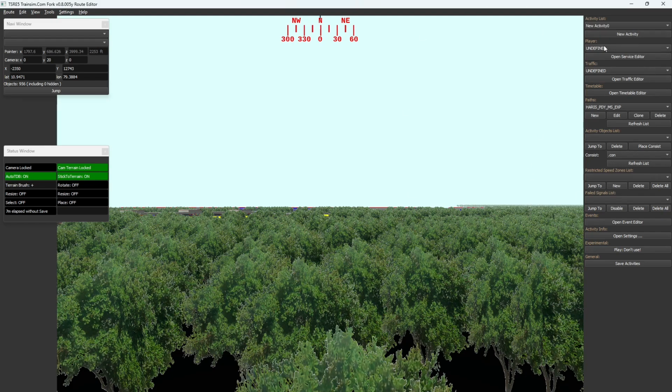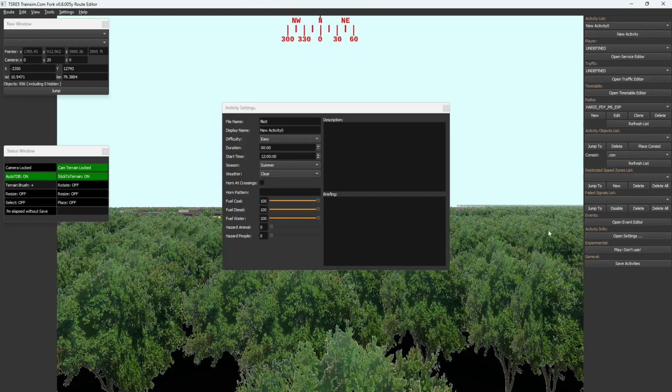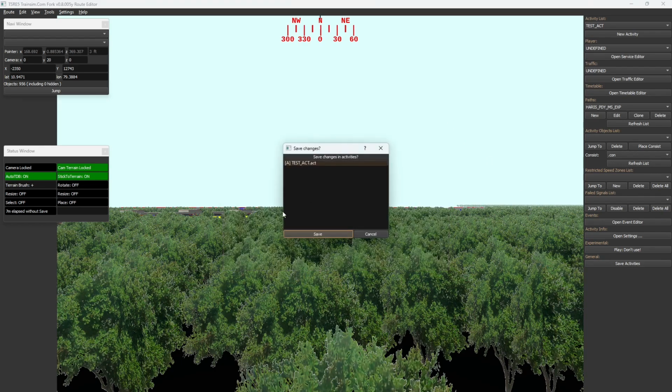So let us create a new activity. We have created a new activity. We'll open the settings and put a test activity here. You can do this in any route. We'll give the start time as 23:55, so 11:55 at night, and you want it to continue beyond 11:55. Just put a description, and we'll save that.